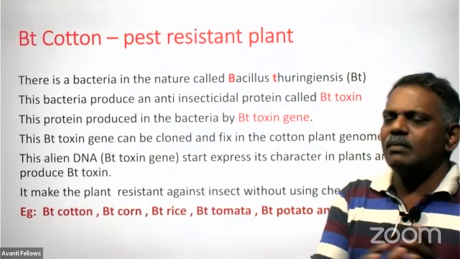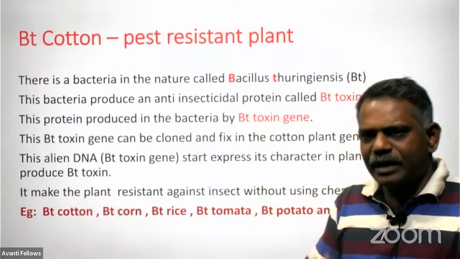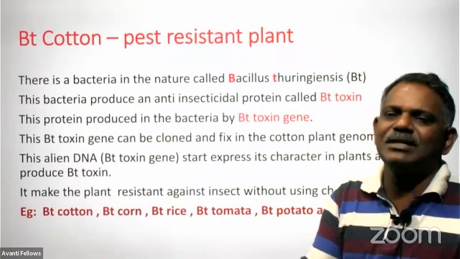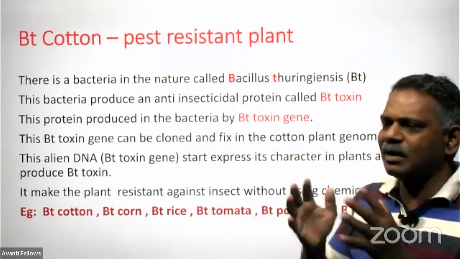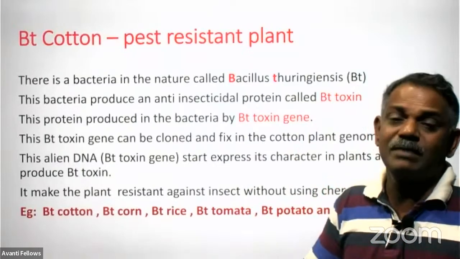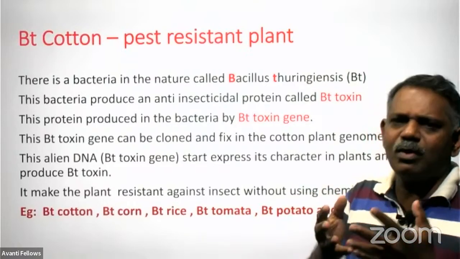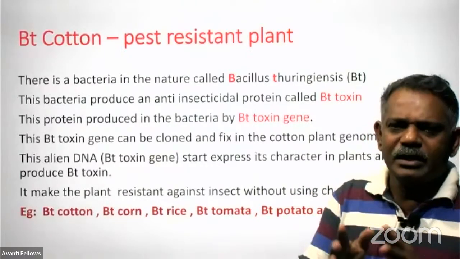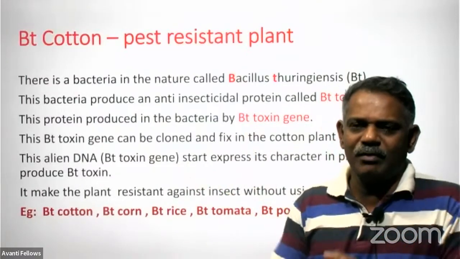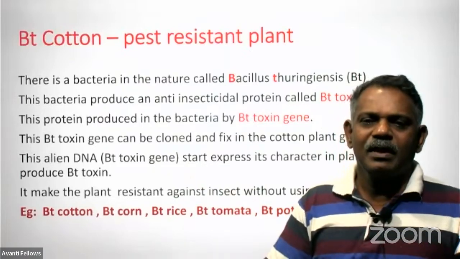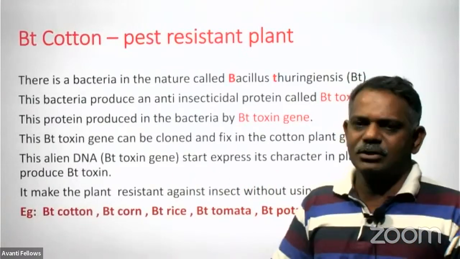So the cry gene present in the genome of this bacteria produces an enzyme or protein in the form of crystal, and it is produced by this bacteria in the form of protoxin. Protoxin means it is not a toxin, but it can be converted into toxin later. Whenever it gets an alkaline medium, an appropriate condition, protoxin can be converted into toxin, right?